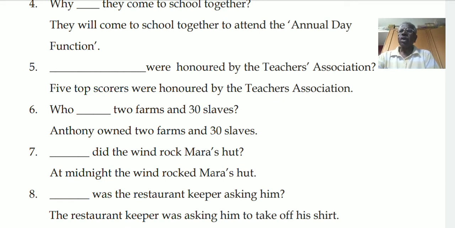Okay, so this is how you have to fill up. But in exams, questions will not be like this. The statement will be given and something will be underlined, and you have to frame a question. Here, they are giving the full statement and the question also, and you are filling up only one word. This is to make you understand which word you have to fill up.